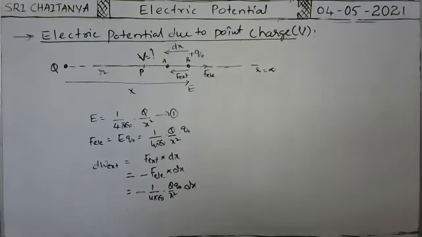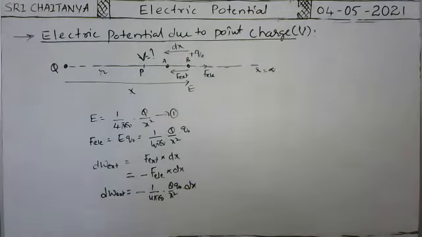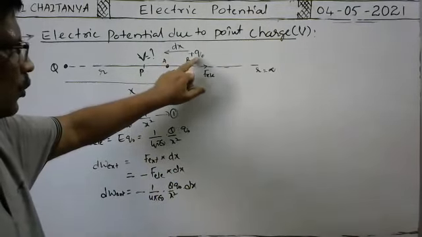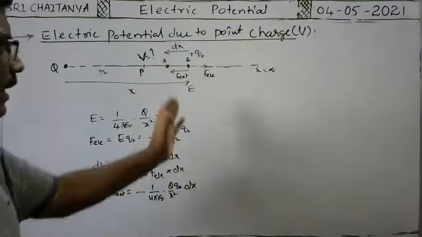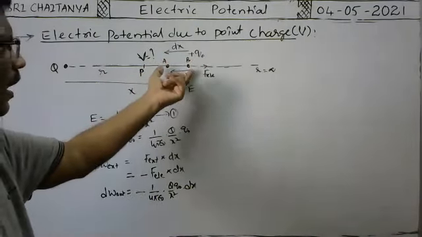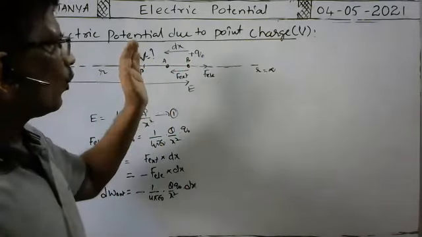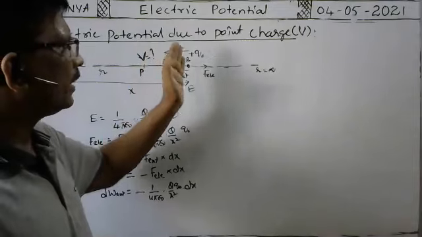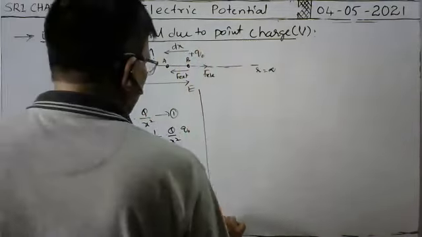Okay, so this is the amount of work done in bringing the test charge q naught through a small distance dx against the electric field. Electric field కి against గా మనం ఇటువైపుకి స్మాల్ డిస్టెన్స్ మూవ్ చేయడానికి చేసే వర్క్ ఇది. కానీ మనం ఫైండ్ అవుట్ చేయాల్సింది వాట్ ఈస్ ద external work done in bringing the test charge from infinity to this point. That's why we have to do integration.